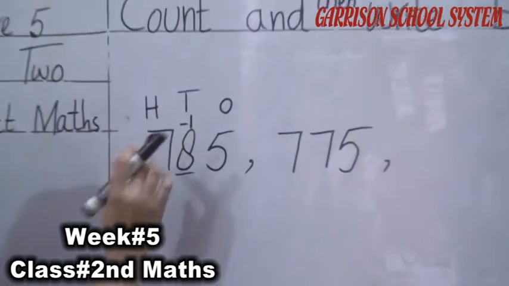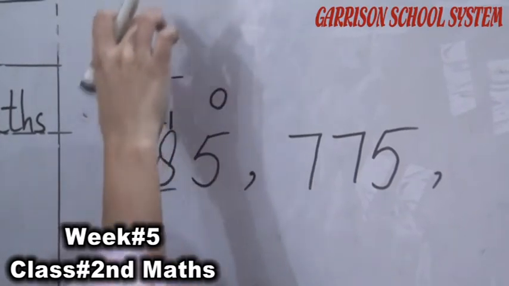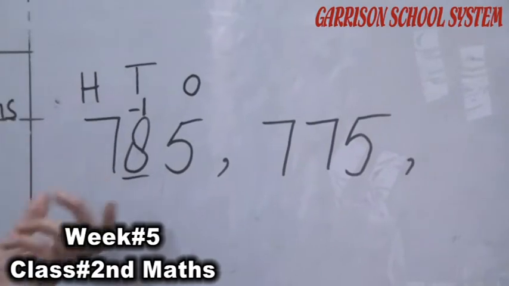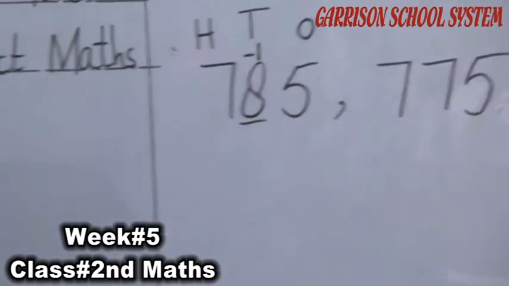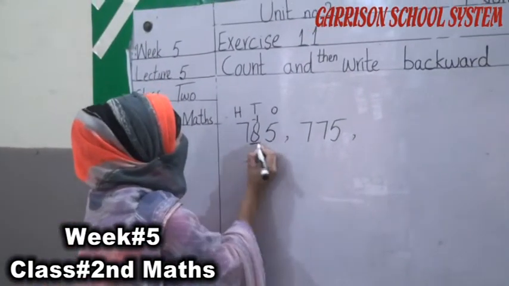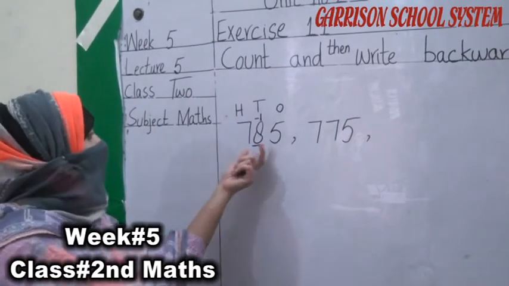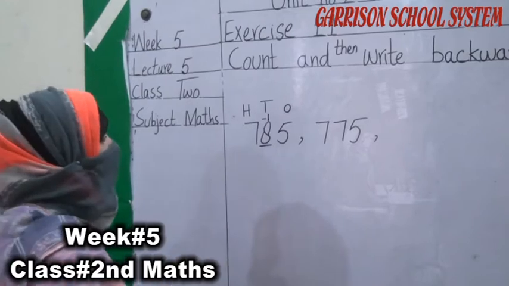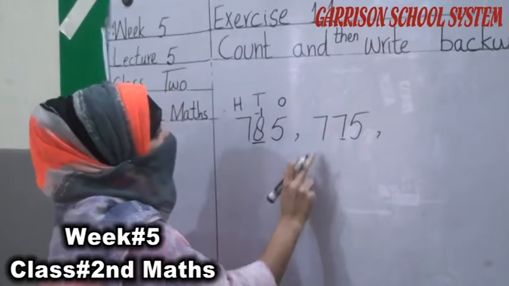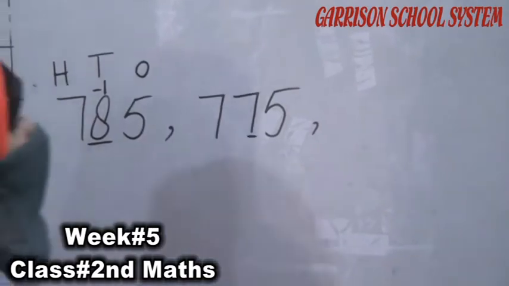सो देखिए, look at the board. 785 as I told you. 5 is in ones place, 8 is in tens place, 7 is in hundreds place. सो हमने सिर्फ और सिर्फ टेंस वाले नंबर को फोकस करना है. We have to focus just on our tens number. Tens number is 8. So we have to move back from the 8. We have to move back one number from the 8. हमने 8 से previous number लेना है. So what is the previous number from 8? 7. So we have to write here 775.